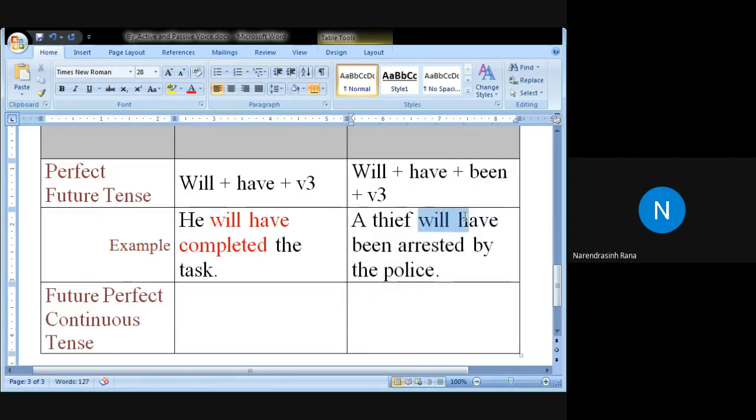So we have will plus have plus been plus V3. Okay, good examples. Book will have been bought by me. Good. Correct.